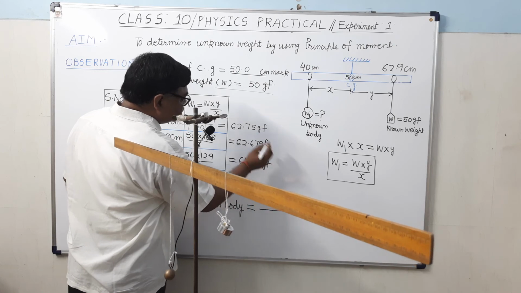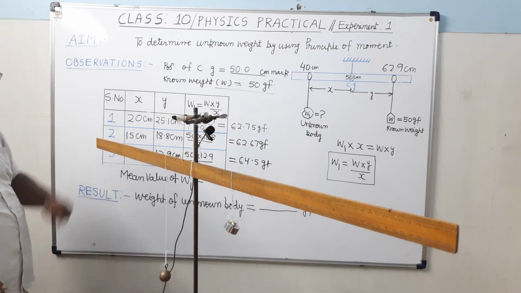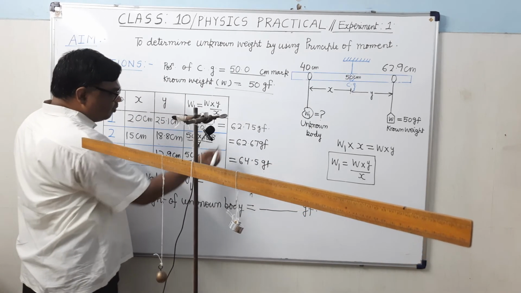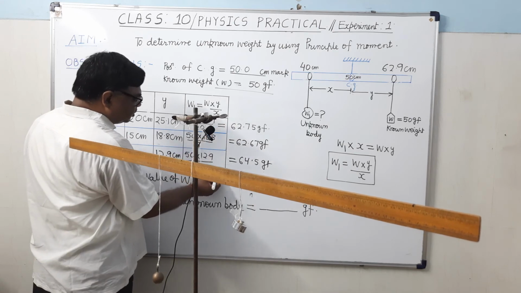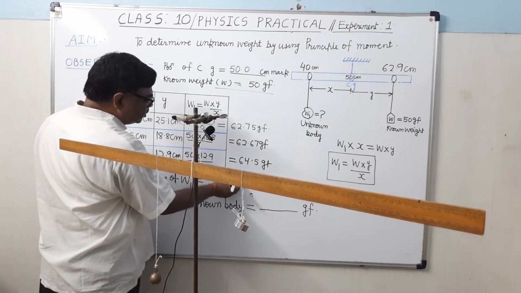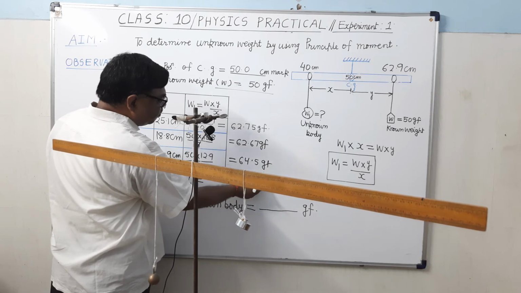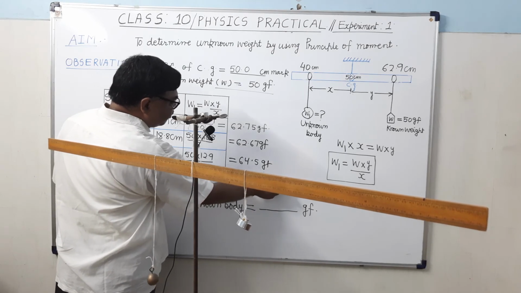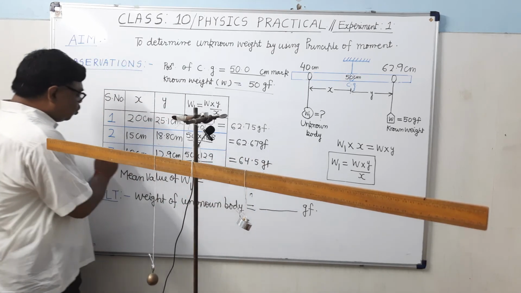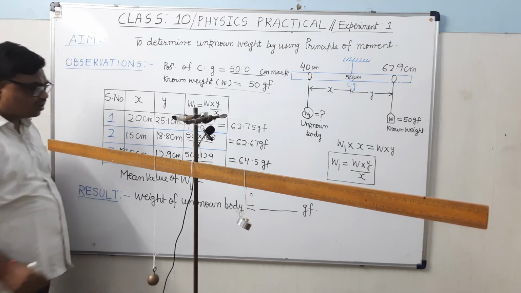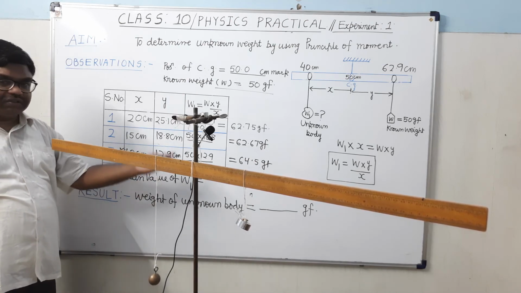Now you take out the mean of all these. We will take only up to one decimal place: 62.7 plus 62.7 plus 64.5. This requires more accuracy and is not very much correct, but you can do it.